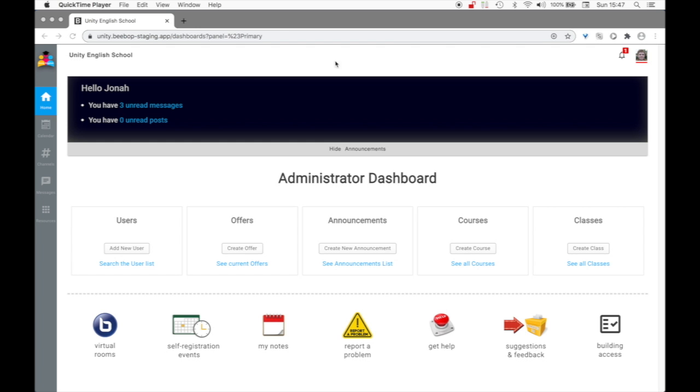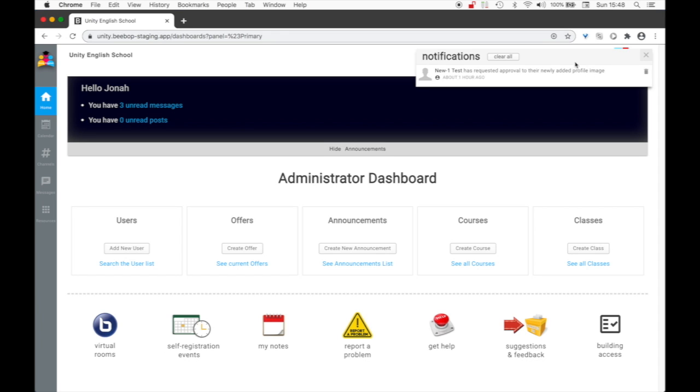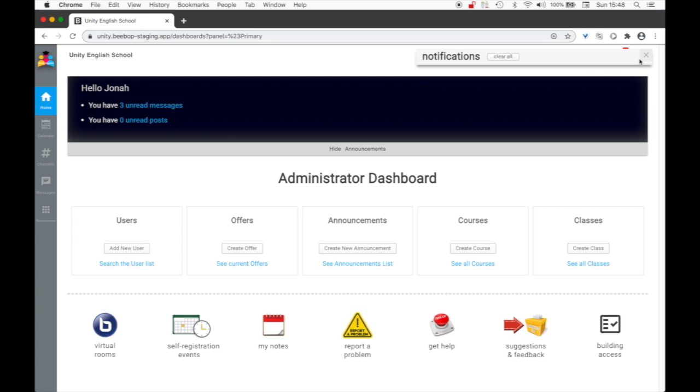Now, if you are an administrator, but it's not your job to approve pictures, and it's been agreed inside your school that only one person is in charge of approving pictures, in that case what you can do is go and trash the notification. What it means is that now you don't see it anymore, but your other administrator colleagues will still see it. So it's just for you to get rid of that and not be nagged by that number anymore. So as you can see, it's gone down to 0, and it's not my problem.